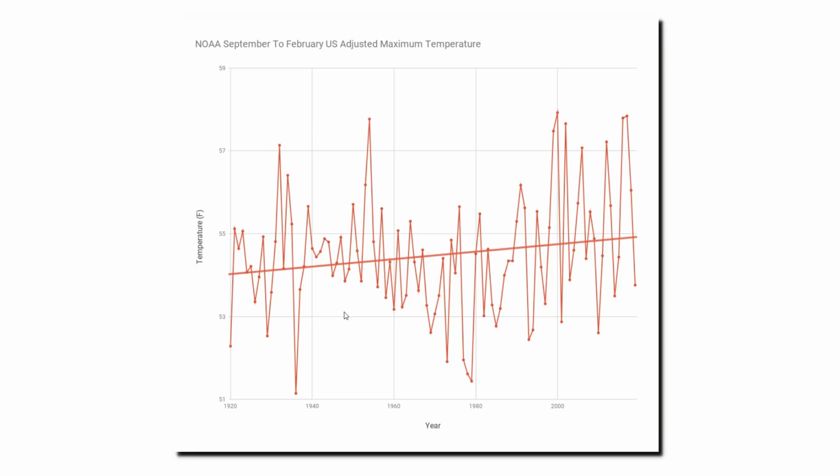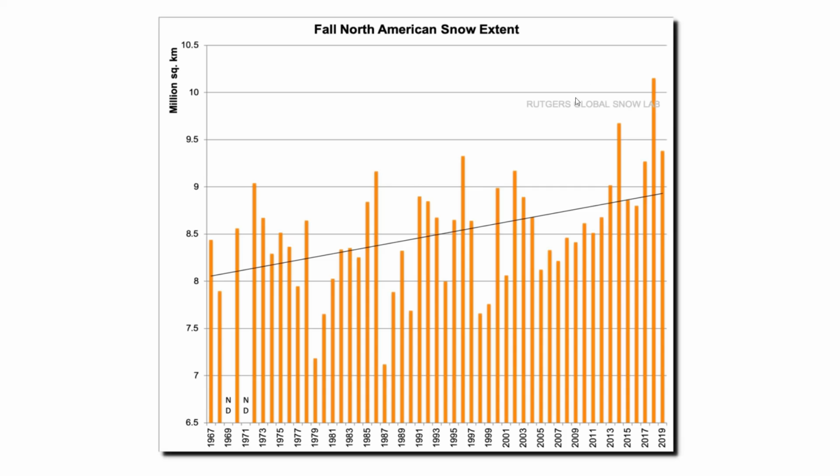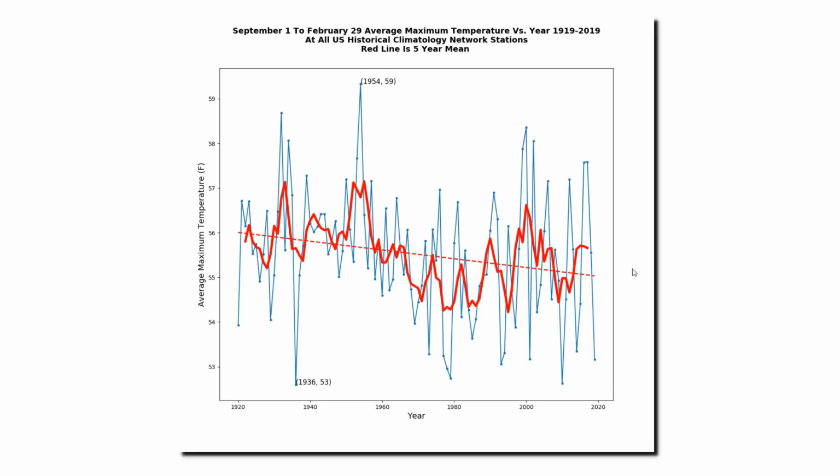But NOAA doesn't release graphs of the raw temperature data to the public. Instead, NOAA releases graphs which look very different from the raw data. NOAA shows snow season afternoon temperatures increasing, with recent years being the warmest on record. This is the exact opposite of what we would expect with the record high snow cover in recent years. The NOAA temperature graphs make no sense, whereas the raw temperature data does make sense before NOAA tampers with it. Most people outside of government agencies understand that snow is associated with cold, not warmth.